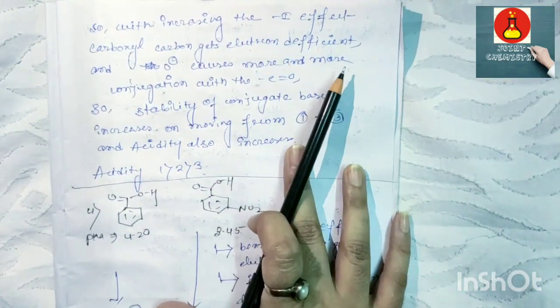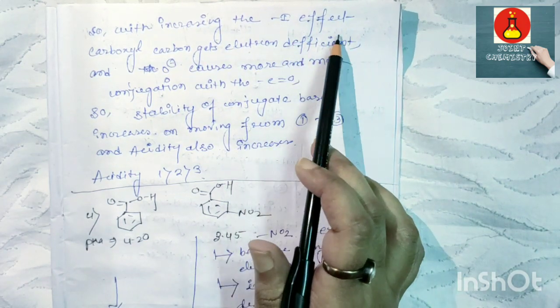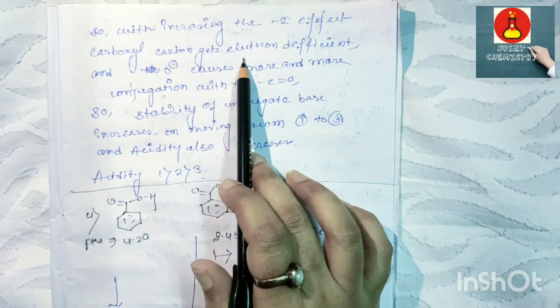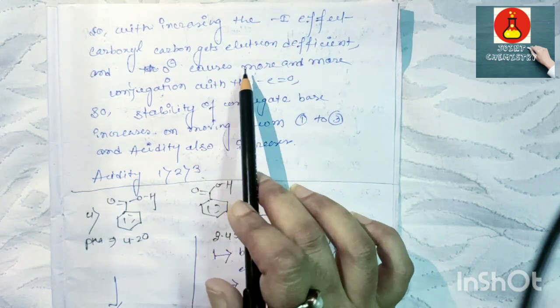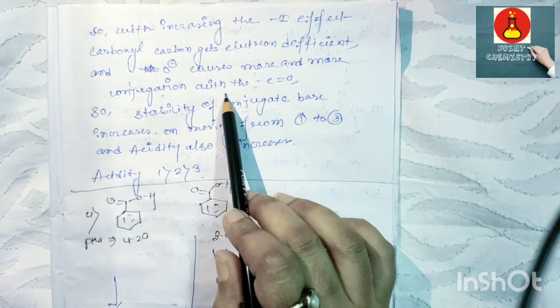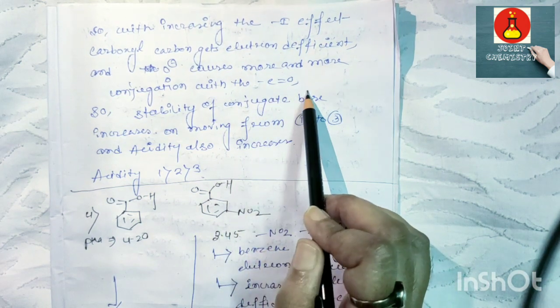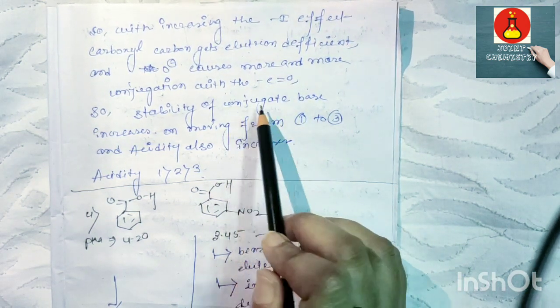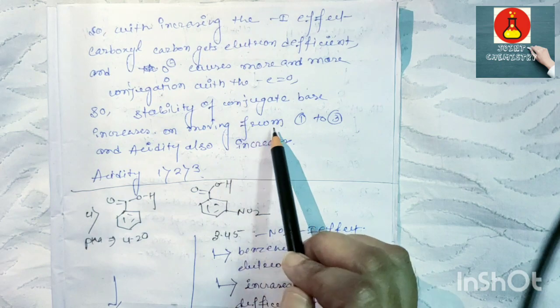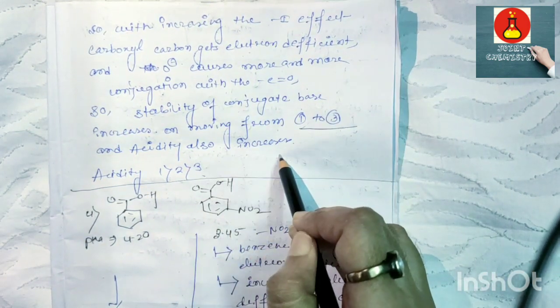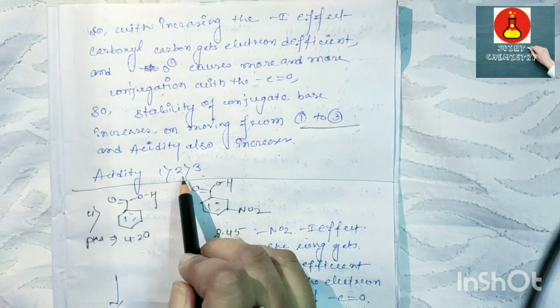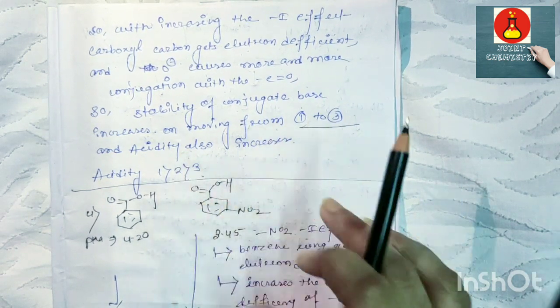So with increasing minus I effect, the carbonyl carbon gets electron deficient, and O minus causes more and more conjugation with the C double bond O. So the stability of the conjugate base increases on moving from 1 to 3, and the acidity also increases. So the acidity trend is 1 greater than 2 greater than 3.